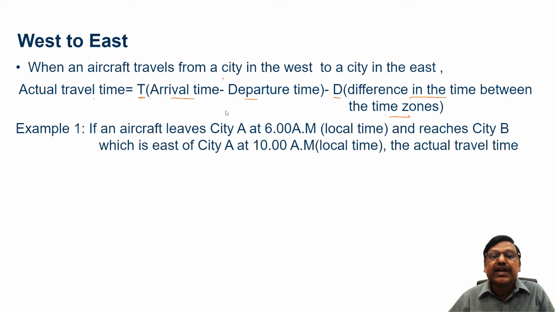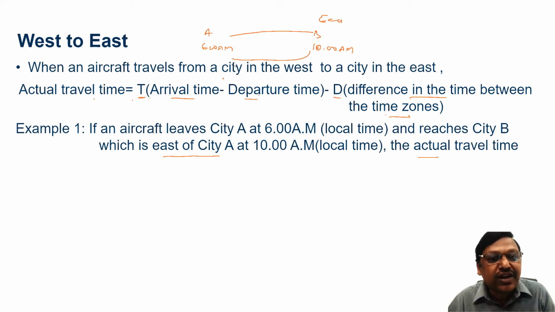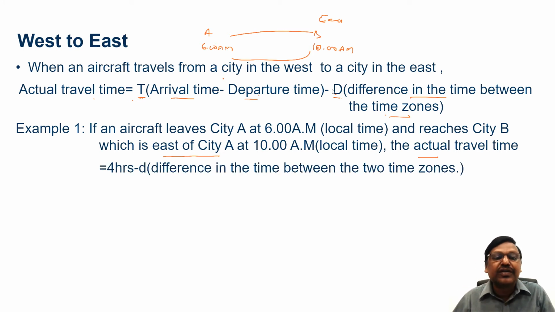If an aircraft leaves city A at 6 a.m. and reaches city B, which is east of city A, at 10 a.m. of its local time, the actual travel time is what? T will be arrival time minus departure time, means 10 minus 6, 4. But is the actual travel time 4 hours? No, 4 minus the difference in the time zone. We need to know the difference between the two time zones.